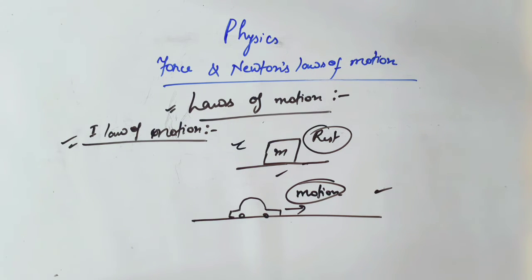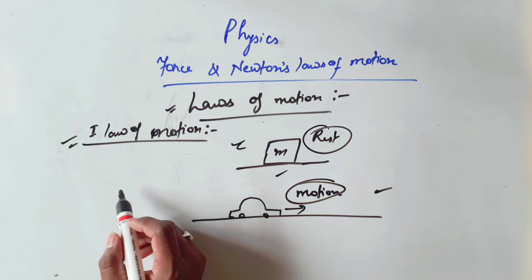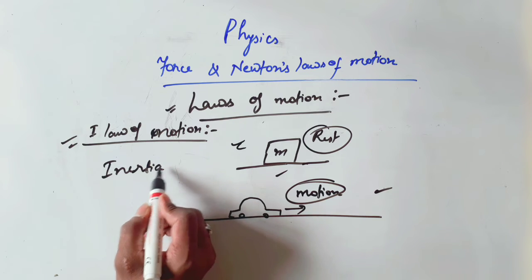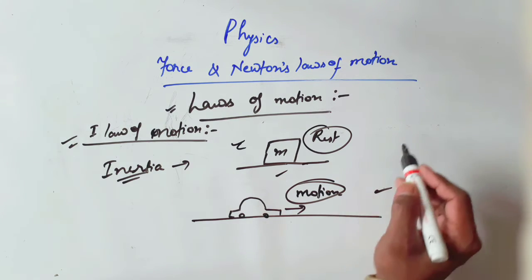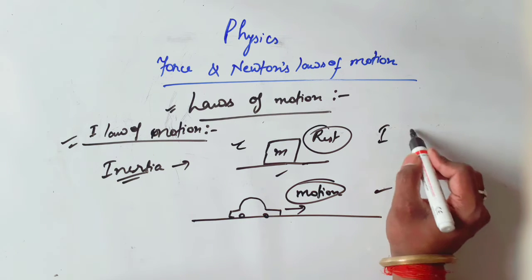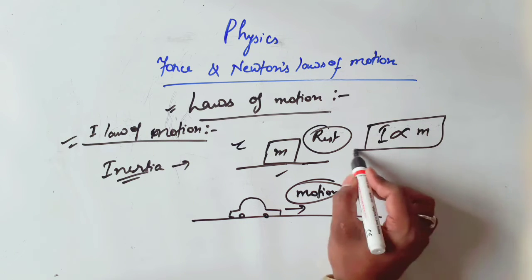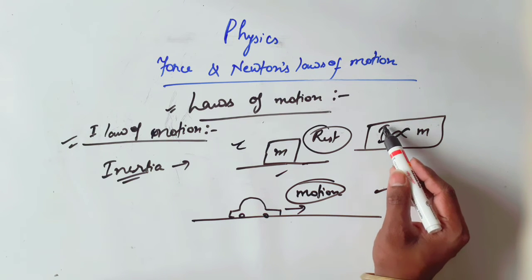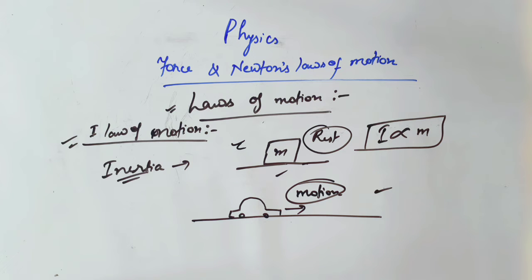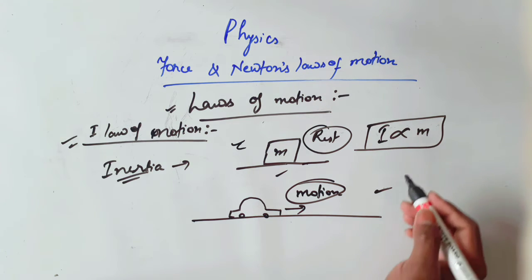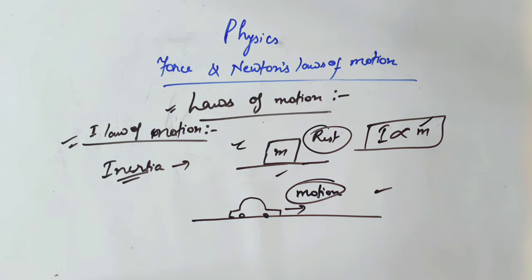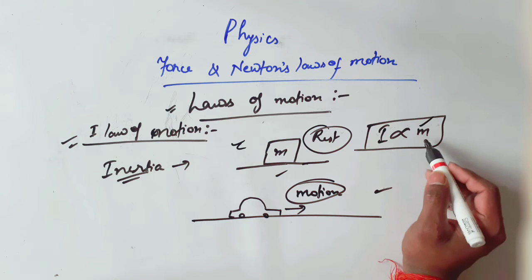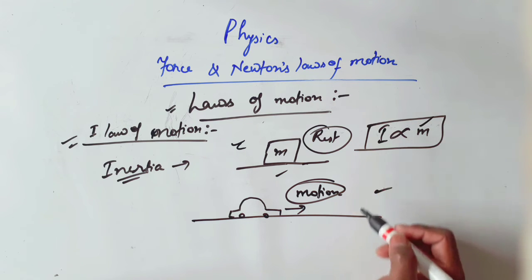It is also called the law of inertia. Inertia depends on mass, or you can say that inertia is directly proportional to the mass of the body. If the mass of the body increases, then the inertia will also increase. So the body having greater mass has more inertia, and if a body has less mass, then its inertia will also be less.